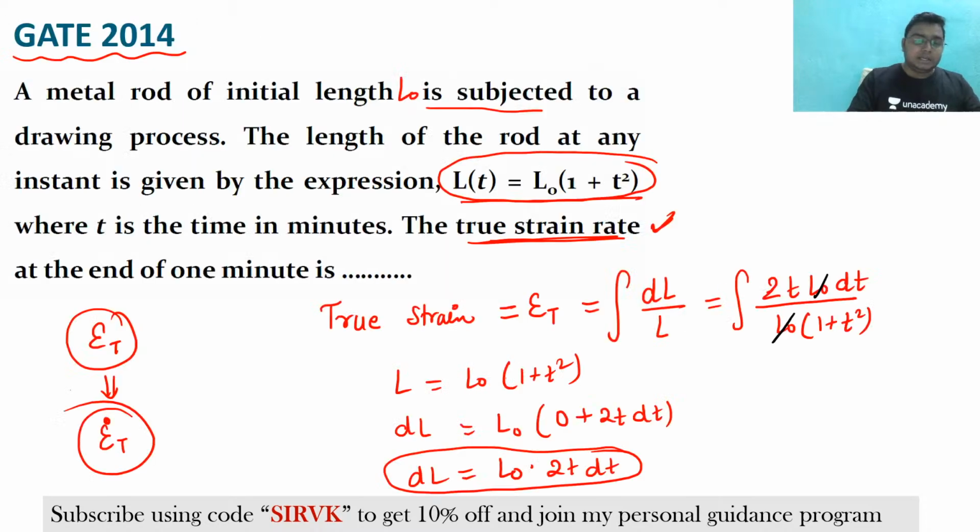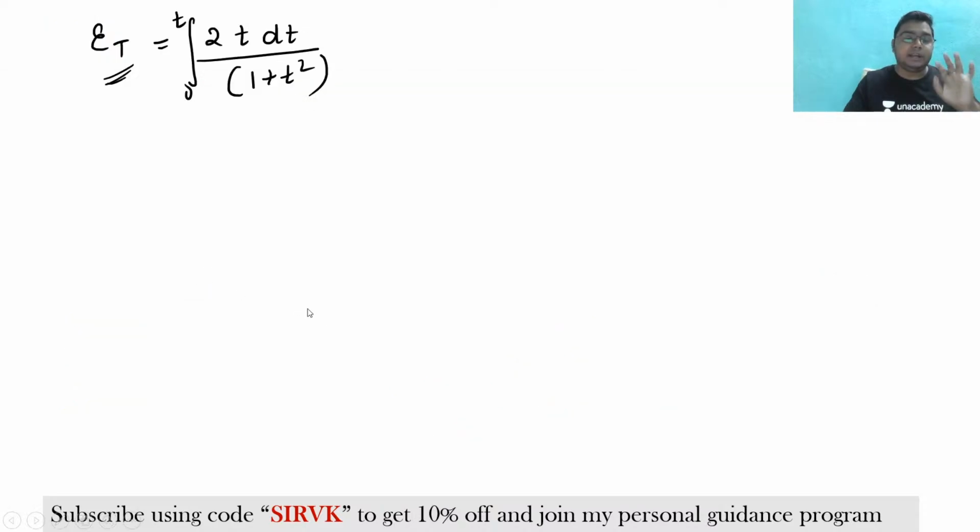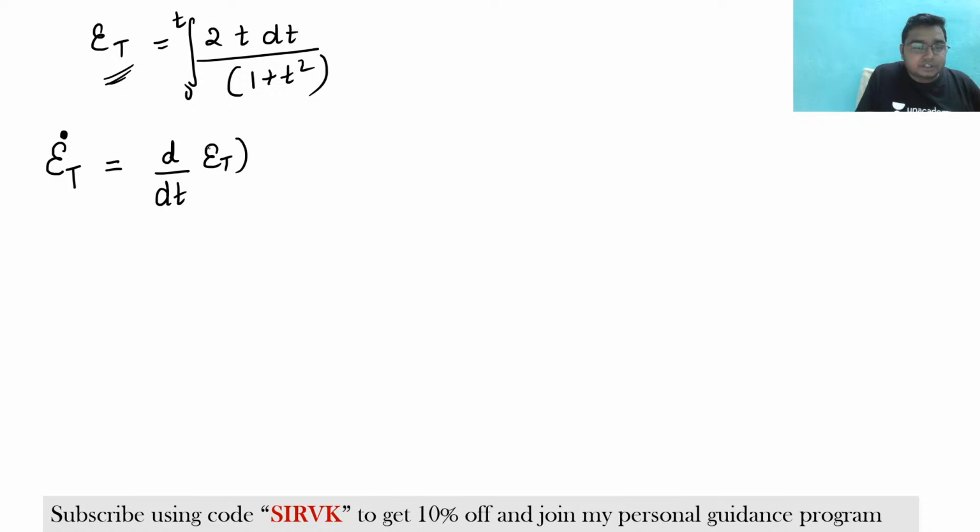अभी देखिए कि यहाँ पर बोला गया है, you need to find the true strain rate at the end of 1 minute. First of all, try to understand what is the true strain rate. If I differentiate the true strain with respect to time, then it is the strain rate.